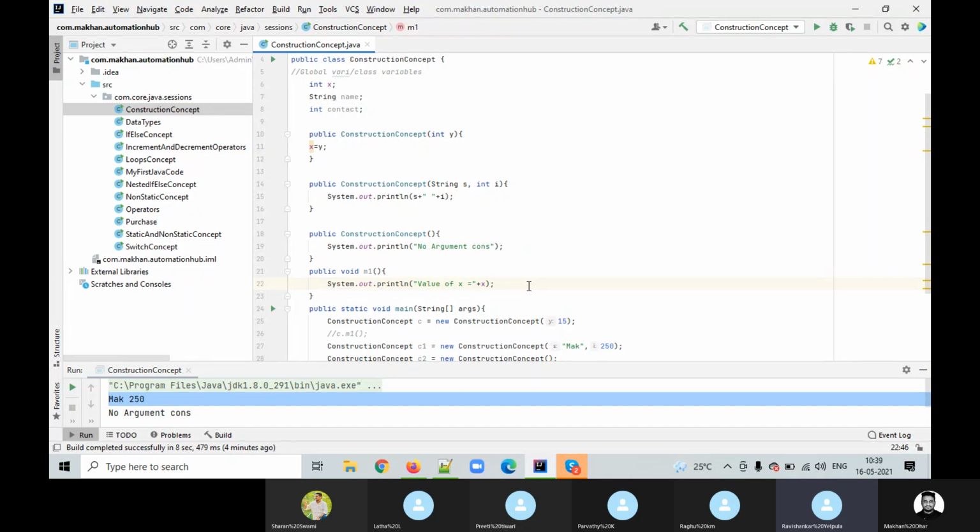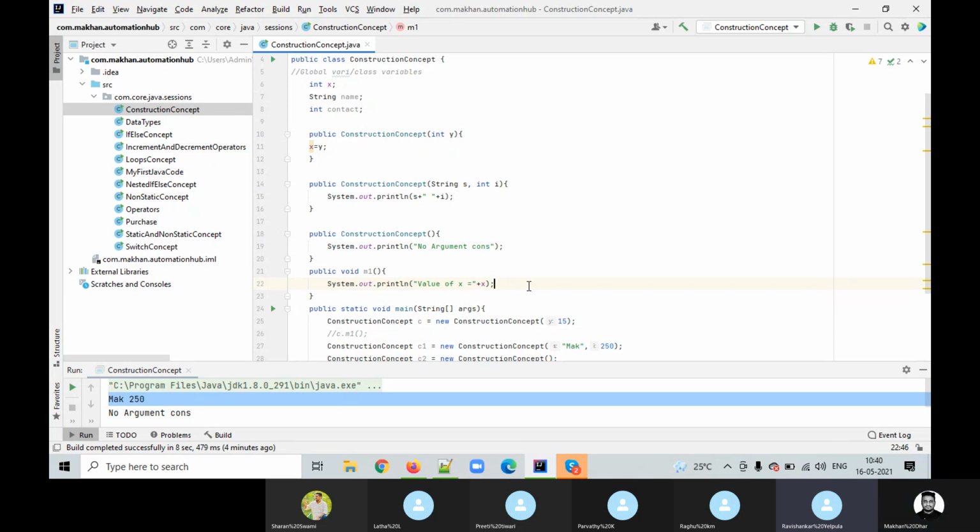So for any purpose, for the purpose of addition, printing the numbers, or performing some other operations, for all those things we use this method, guys. So what are we doing here in the constructor concept? We are assigning values to the variables inside the constructor, and constructors are used for that purpose. The remaining methods are used to perform some actions.